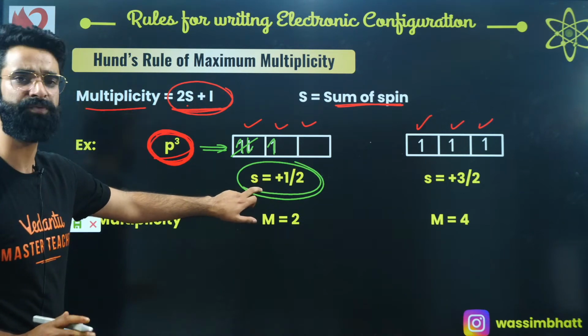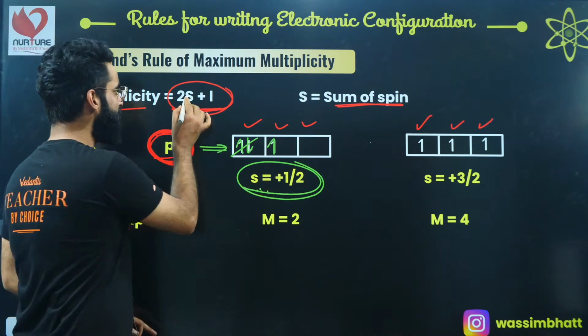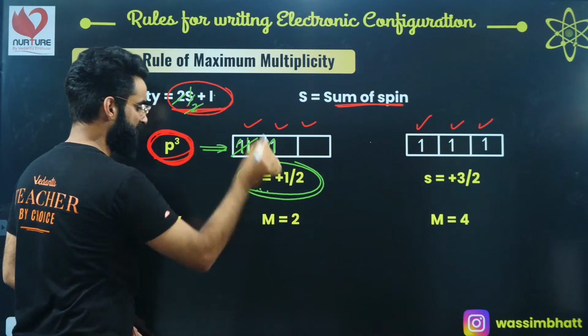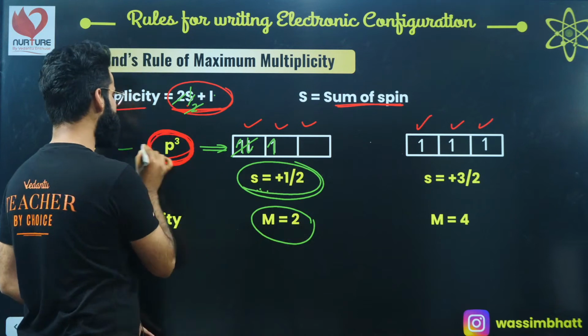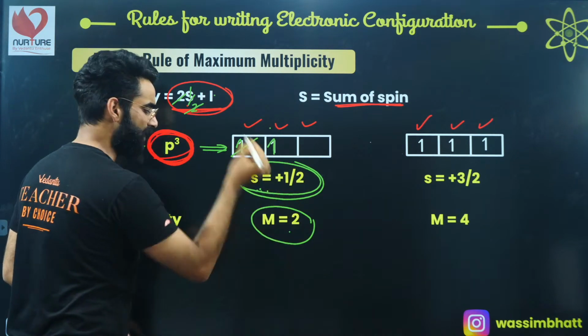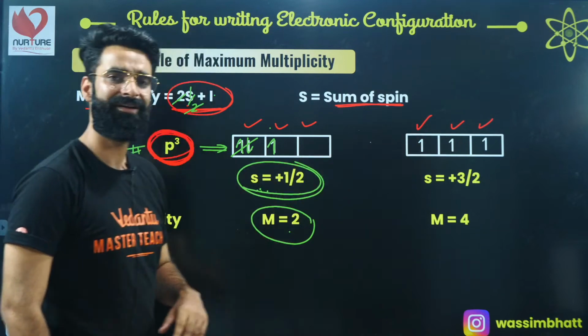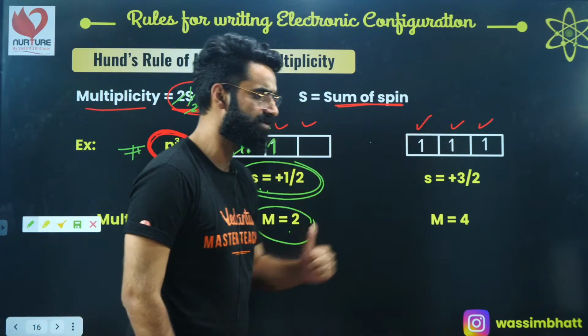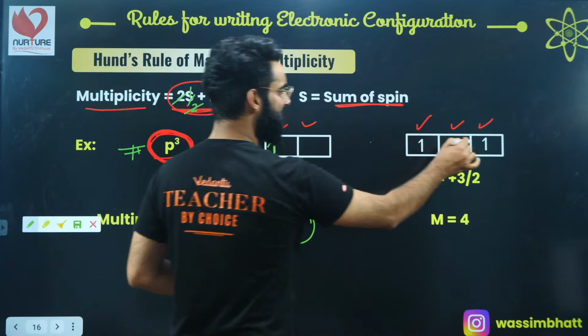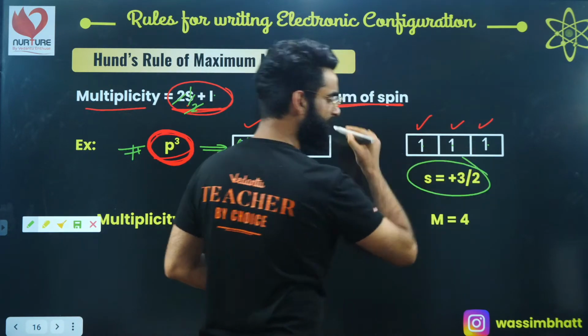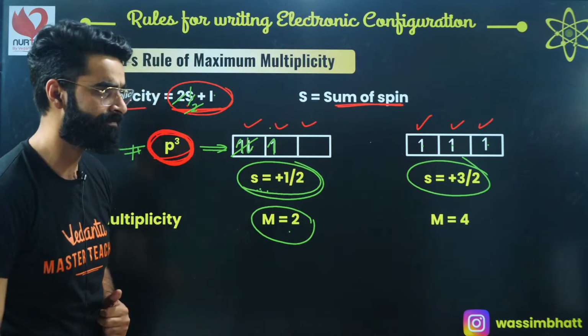If S is plus 1 by 2, put the value of S in this equation. Instead of S, you'll write 1 by 2. The 2 gets cancelled, 1 plus 1 comes out to be 2. So the multiplicity of this P3 configuration is going to be 2. Similarly, this is one more P3 configuration. Let's calculate multiplicity for this configuration as well. One electron here, one here, one here, so plus 1 by 2, plus 1 by 2, plus 1 by 2 comes out to be 3 by 2.